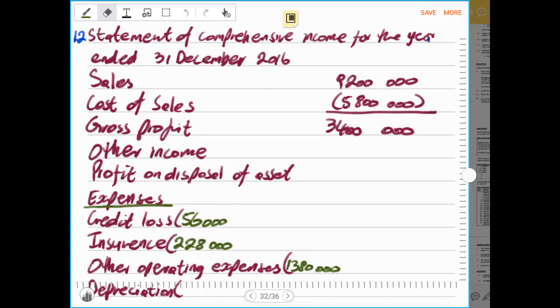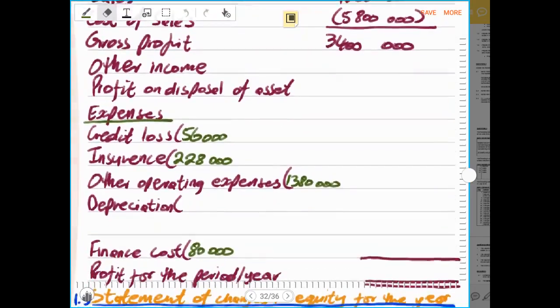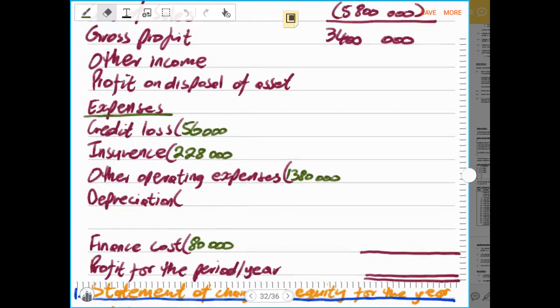I have recorded all the amounts that are already given, being the sales, cost of sales, and other incomes. I already know that there is a profit on the disposal. Then I listed all the expenses, and I have recorded all the amounts of the expenses that are already given from the trial balance.